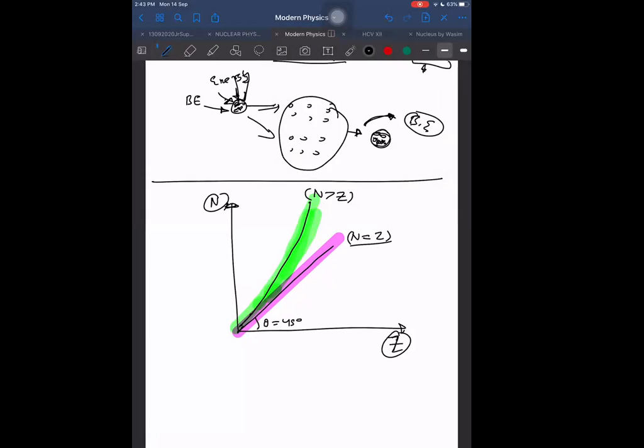Can we form a nucleus entirely of just neutrons only? Is it possible? Yes, sir, but there will not be any electrons also, sir. It will not become a nucleus of an atom. It will not be an atom.